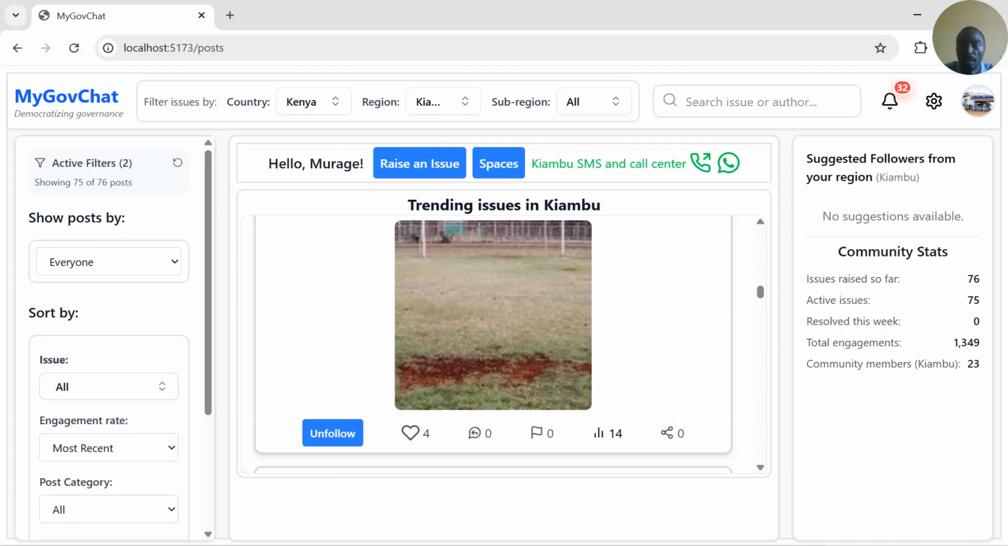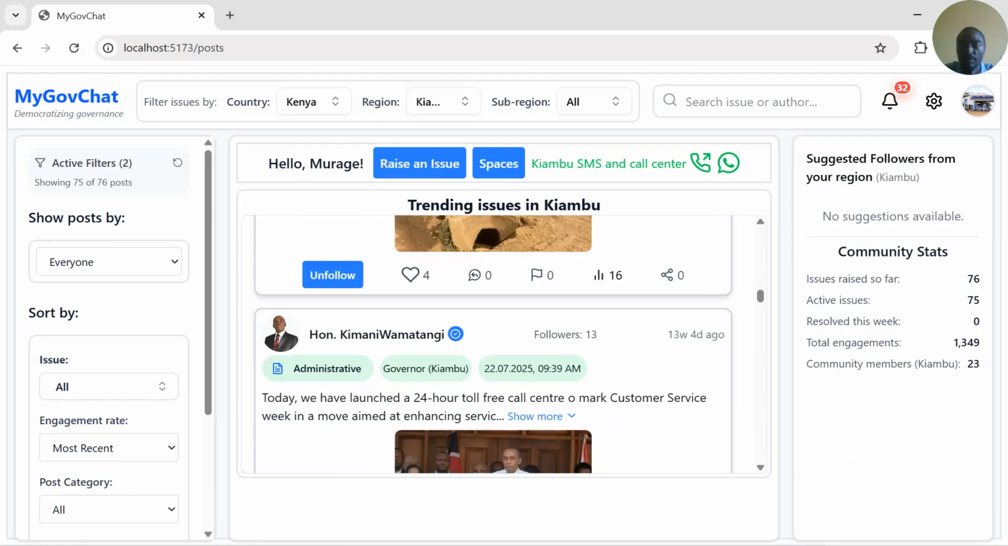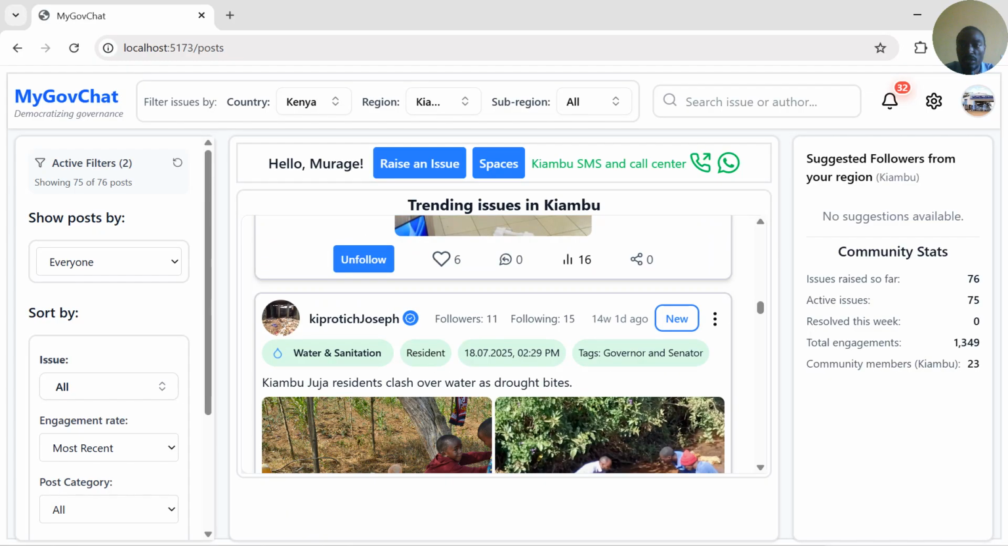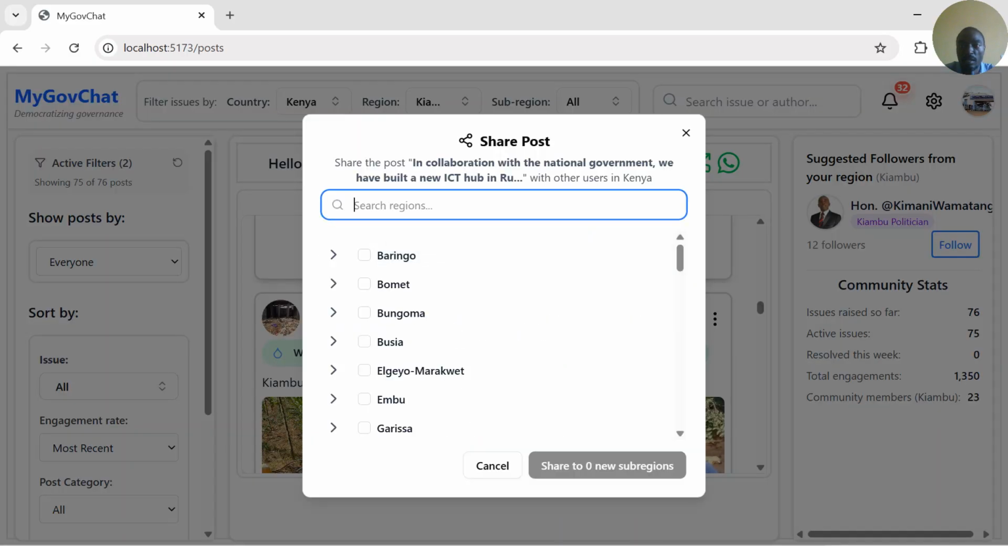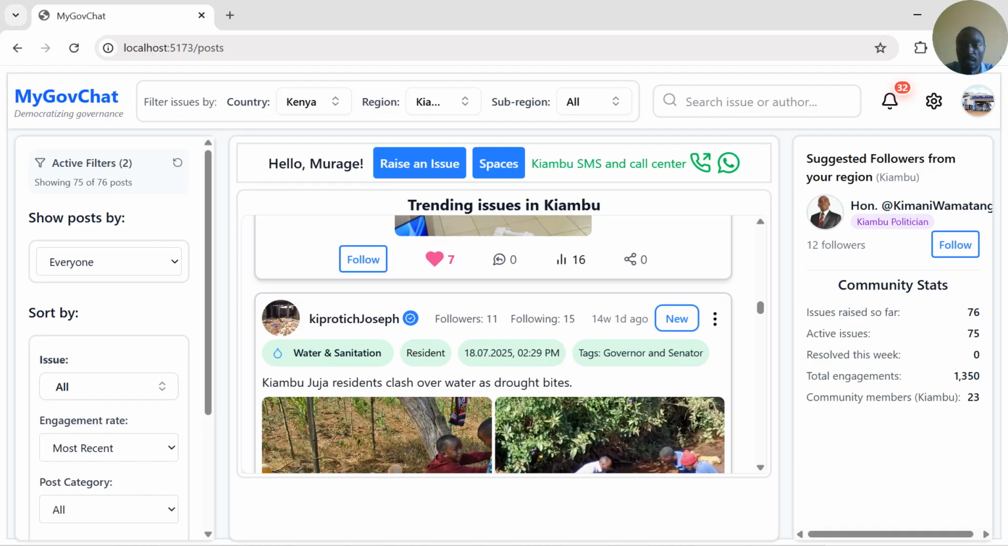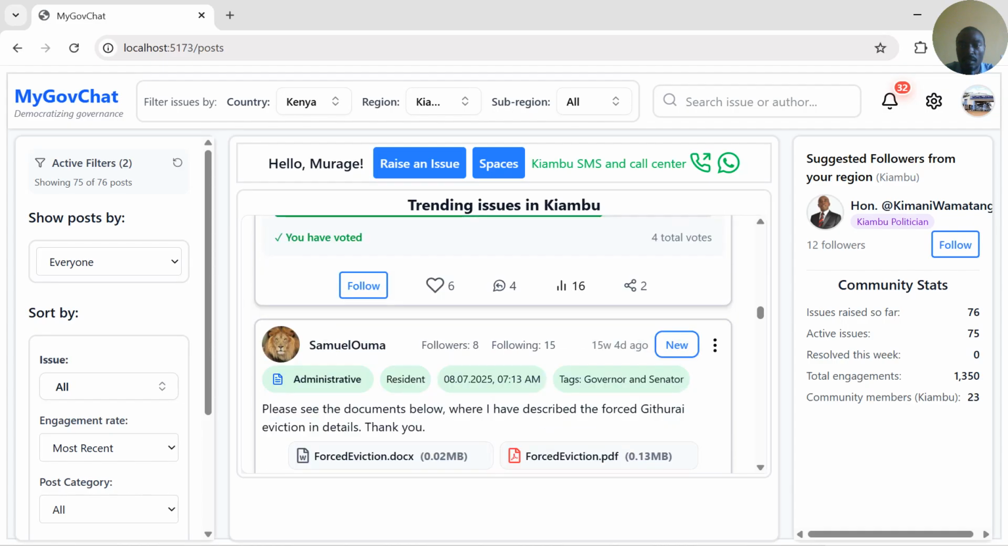So I want to illustrate that we can set an issue. So basically all these functionalities are working: we can unfollow a user, and if we unfollow a user, then they will appear here. We can like a post, and we can view a post, we can share a post. I will be discussing some of these functionalities in this app.